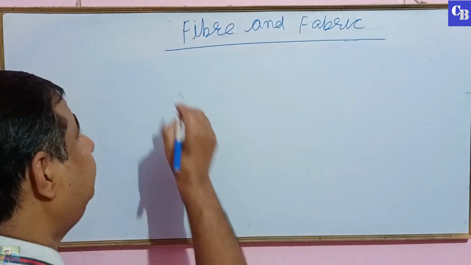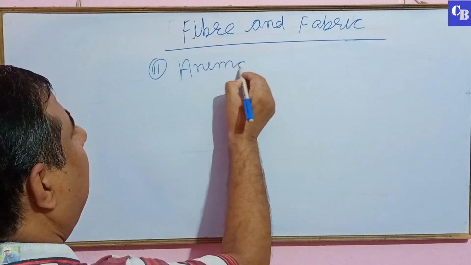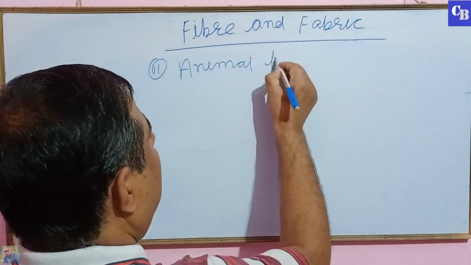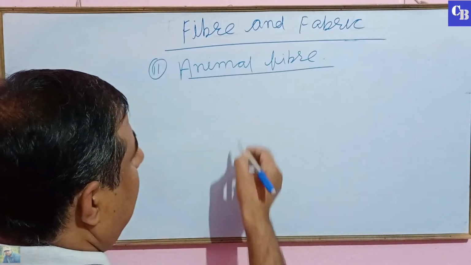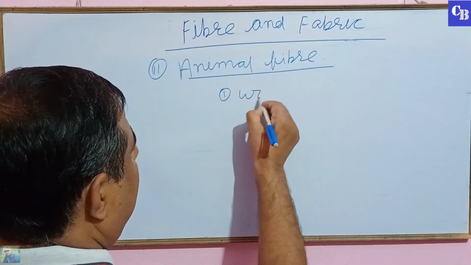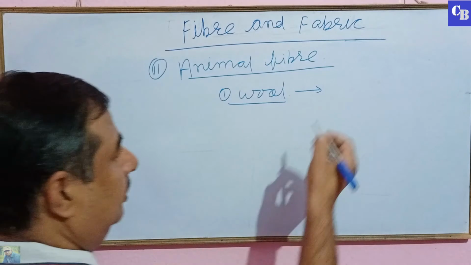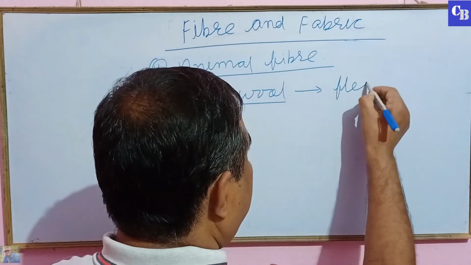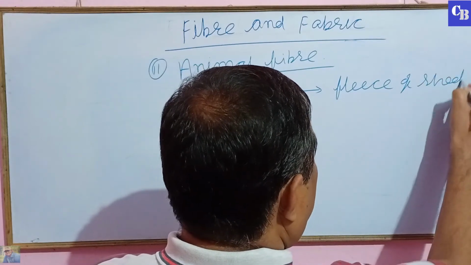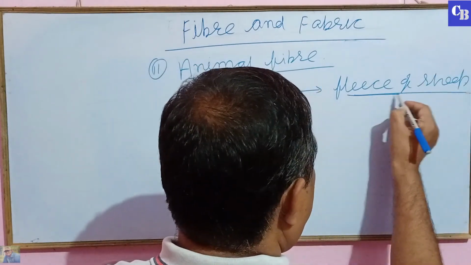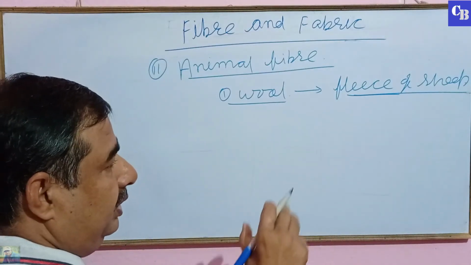Next type is animal fiber, since it is obtained from animals. First, animal fiber is wool, and this is obtained from the fleece of sheep. Fleece means the upper soft hair of the sheep.